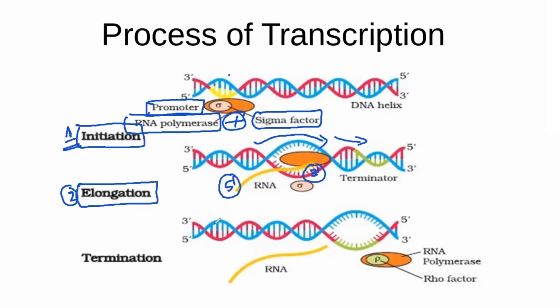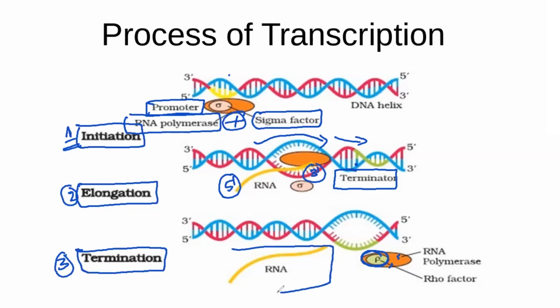After that you can see that the enzyme is reaching that green area. What is this green area? The green area is known as the terminator. When it reaches the terminator, there is some rho factor which comes and binds on that enzyme, and it will inactivate the enzyme, and the process of transcription stops. This third phase is known as the termination phase, and the newly formed RNA will be released out of that enzyme here.